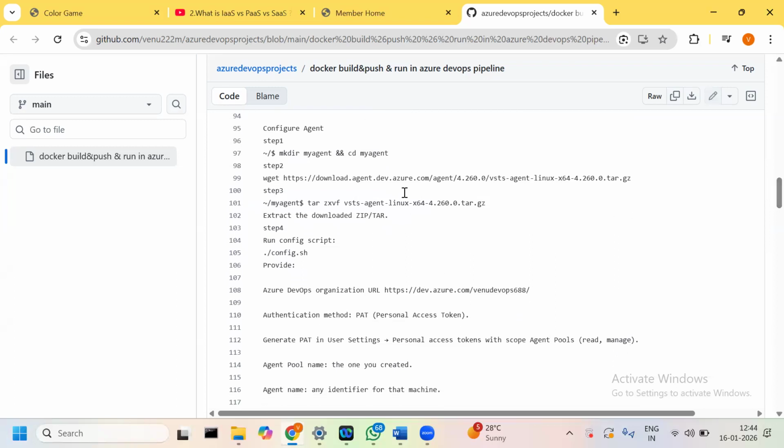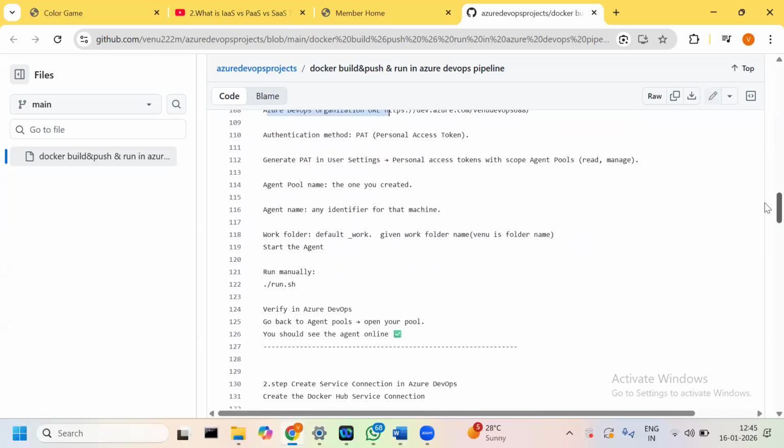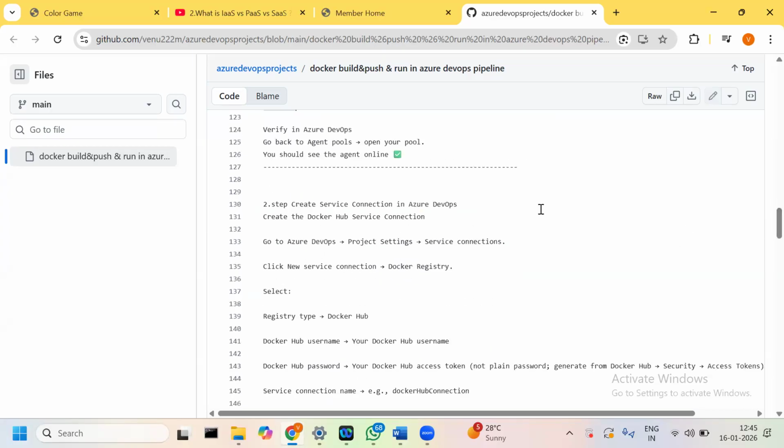Okay, for a few steps we have to do the agent installation, and then in the Azure DevOps organization we have to provide a personal access token. Only then can our agent authenticate with the Azure DevOps project. This is the command to run. Okay, and then we have to create a Docker Hub service connection, because in project settings we have service connections.